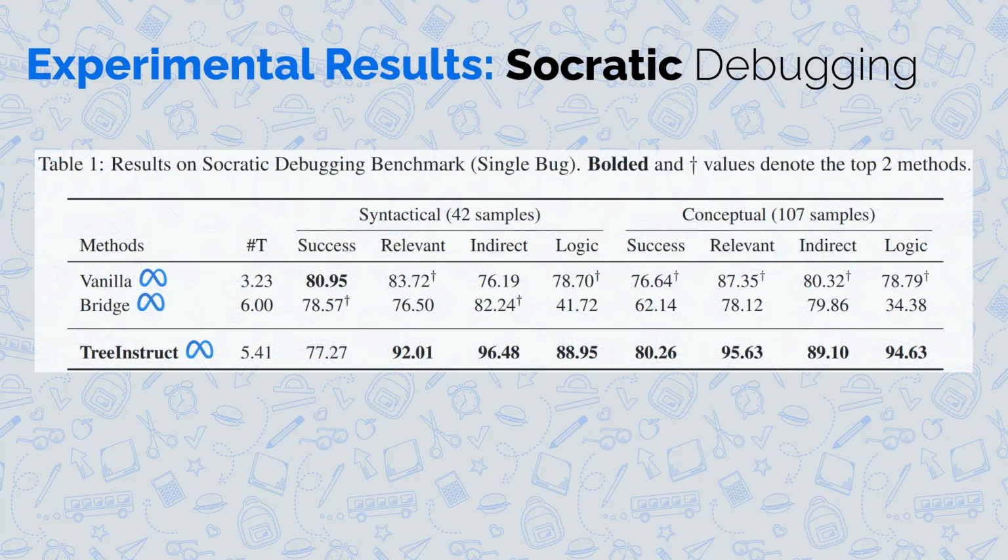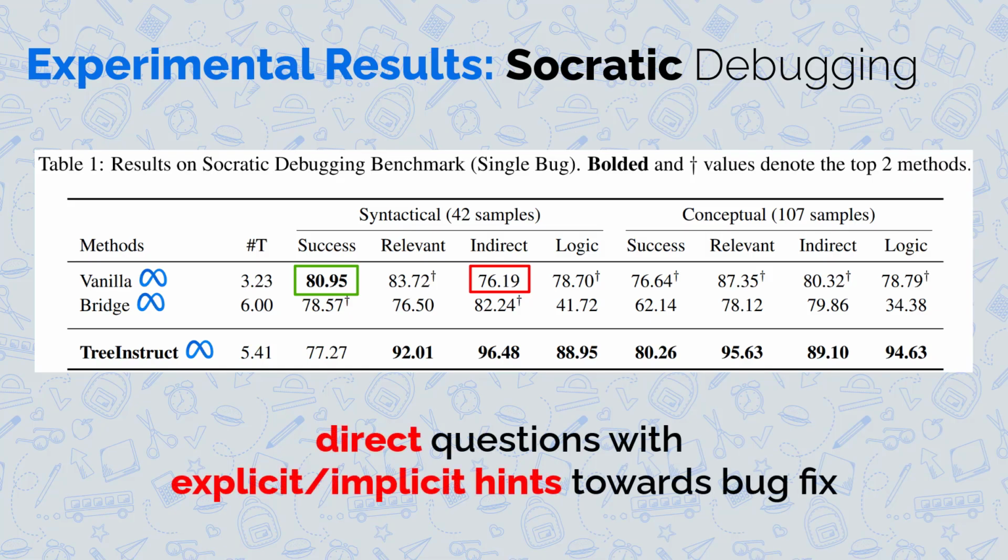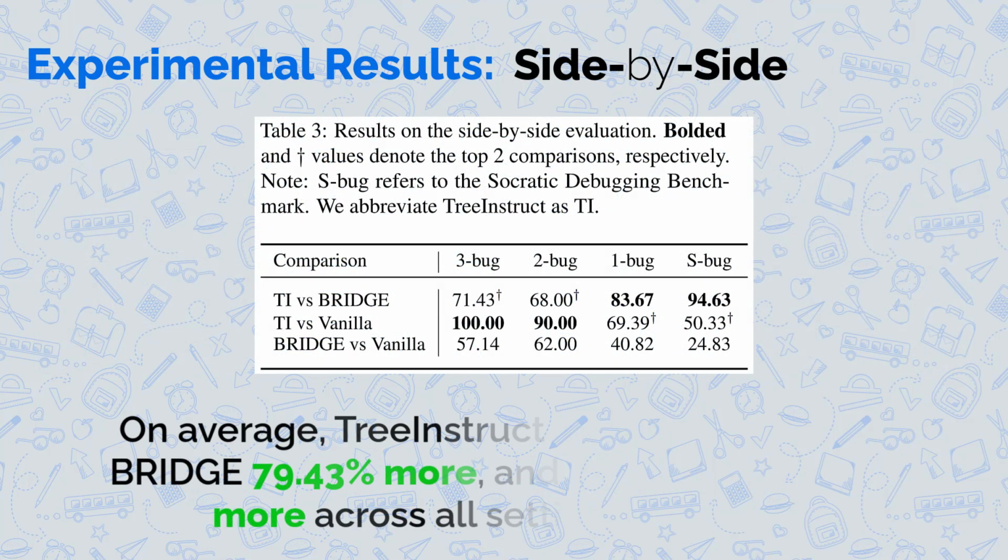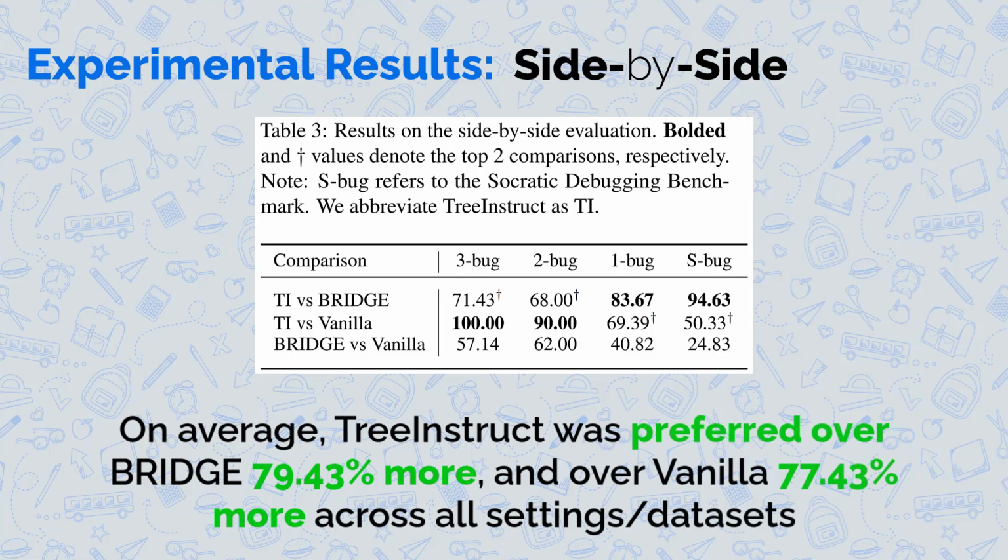For our results on the single bug Socratic debugging benchmark, we can see that TreeInstruct achieves the highest relevance, indirectness, and logical scores overall. While Vanilla GPT has the highest success rate for syntactical bugs, it also has the lowest indirectness score. This is because it posed very direct questions to the student and gave hints towards the bug fixes, which evidently increased the success rate. Nonetheless, when we evaluated the methods side by side, TreeInstruct was preferred over Bridge 79.43% more, and over Vanilla 77.43% more on average.